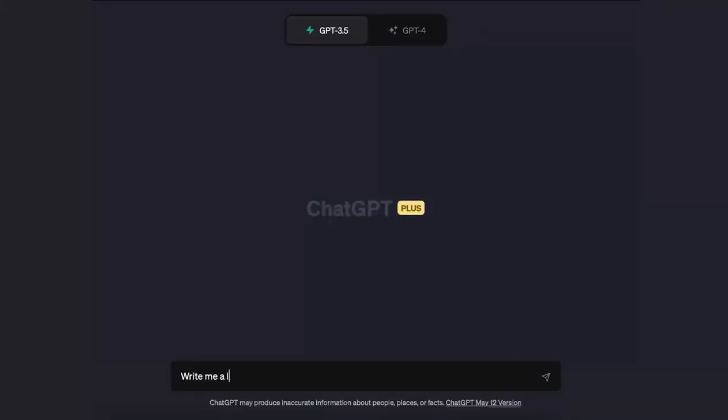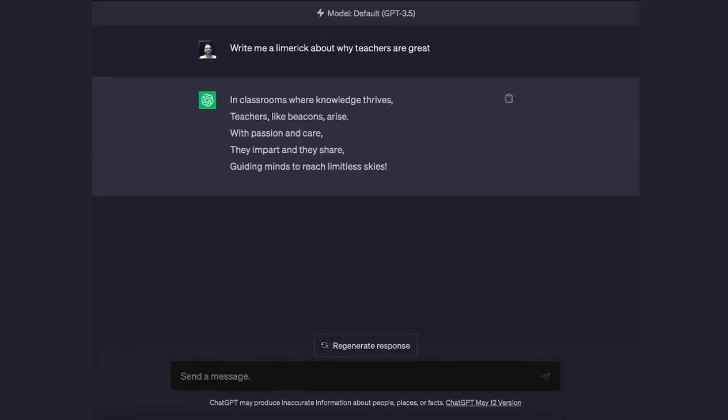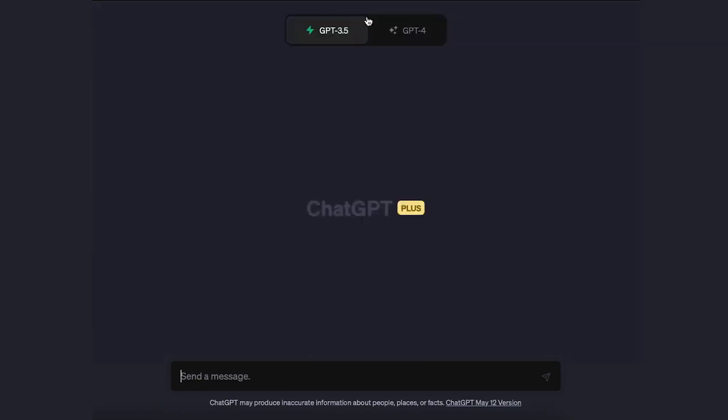So 3.5 is very fast, but is slightly less capable. So if I say something like, write me a limerick about why teachers are great, it will do something very quickly. And there's some okay rhymes there, it's not amazing. So let's switch to the more capable GPT-4 model.